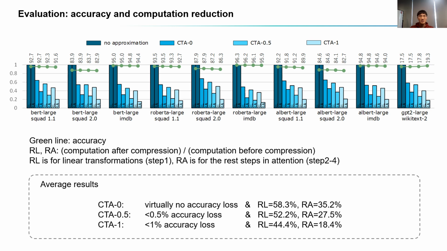The green lines above the bars show the model accuracies on the different compression settings. Overall, CTA can achieve good accuracy results with considerable computation reduction. CTA consumes only 44% linear computation and 18% attention computation, while controlling accuracy loss to less than 1%.